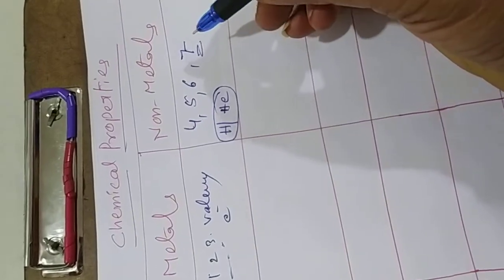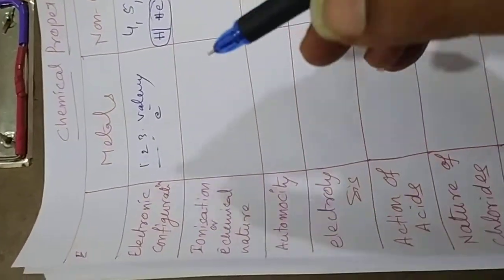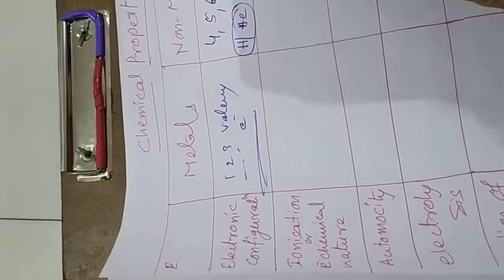To form that, non-metals have valency electrons of 4, 5, 6, 7, whereas metals have 1, 2, 3 valency electrons. This is an important character of the metals and non-metals. We have to understand this.